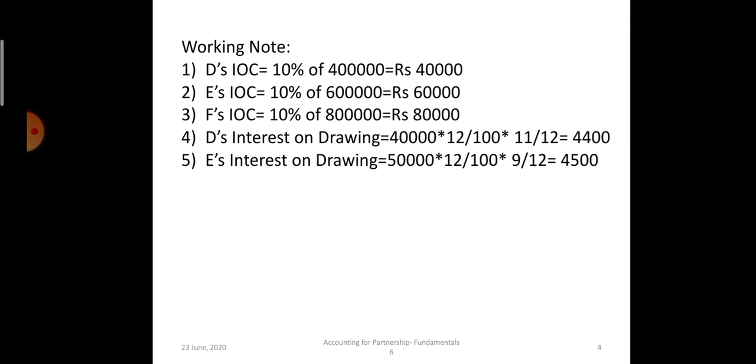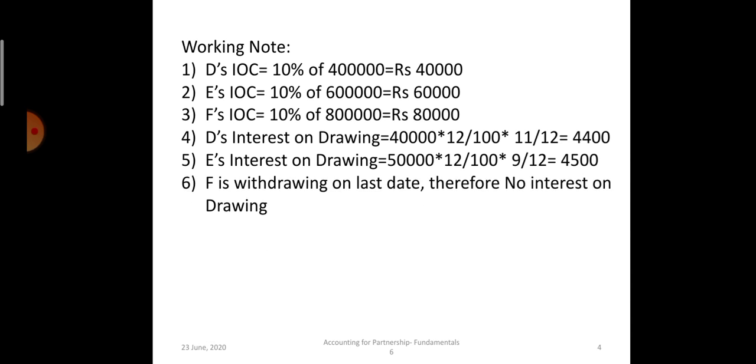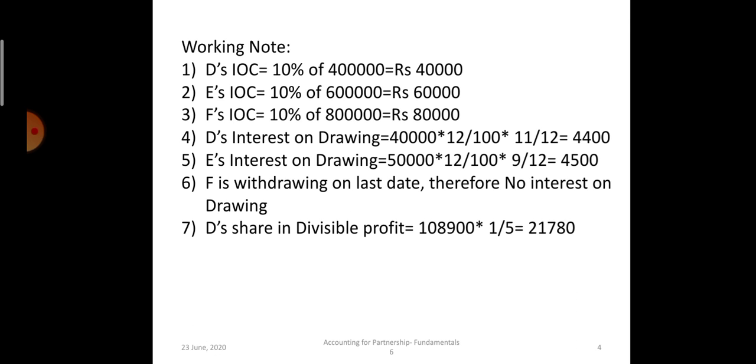Partner E withdrew rupees 50,000 on 31st March. So for 9 months at the rate of 12% on 50,000 rupees, it is 4,500 rupees. Partner F withdrew on the last date. So interest on drawing will not be calculated because no time duration is there, so interest will not be there.